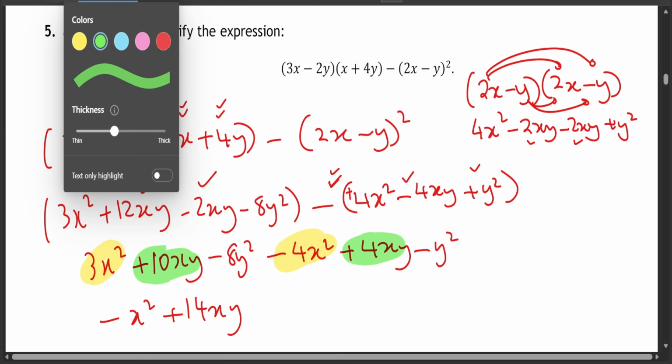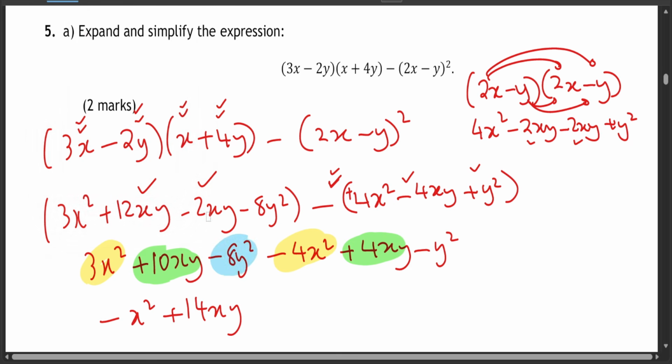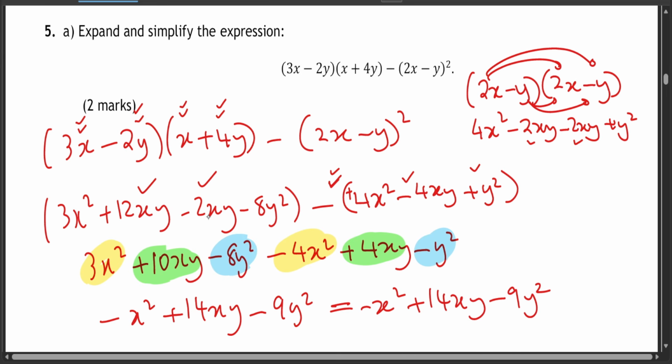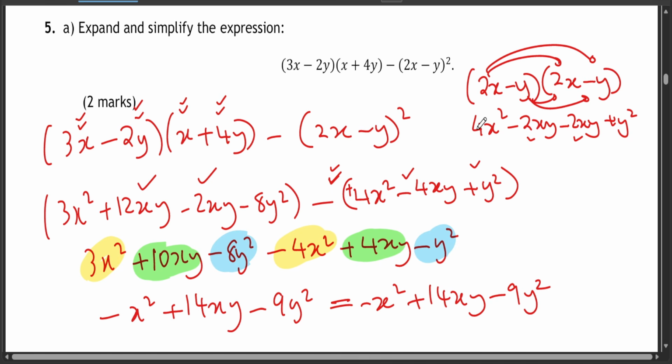Then minus 8y squared minus y squared, that is minus 9y squared. So simple as that. Am I correct? Yes. Now your final answer is negative x squared plus 14xy minus 9y squared. So hopefully that is your answer.